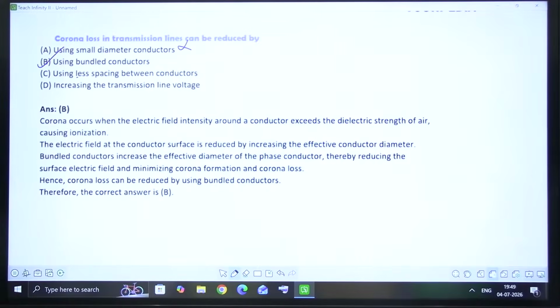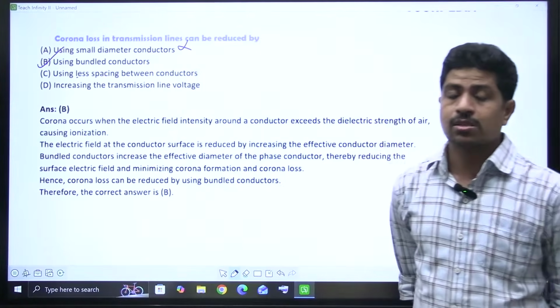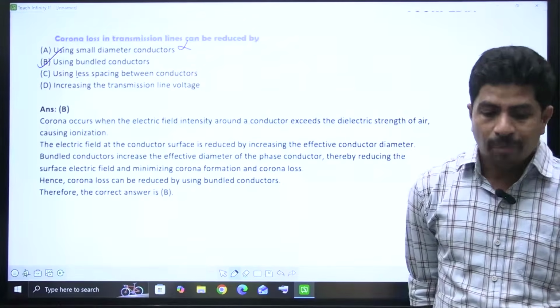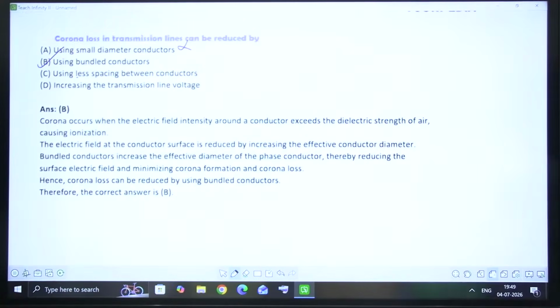See, the purpose why we are going for bundle conductors is to reduce corona, but there are some other advantages with the use of bundle conductors. I repeat, with the use of bundle conductors, power transmission capacity will increase for a transmission line.